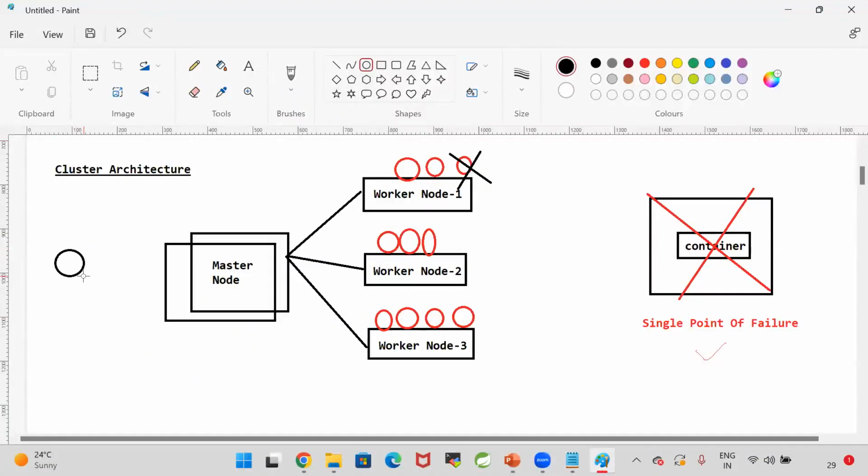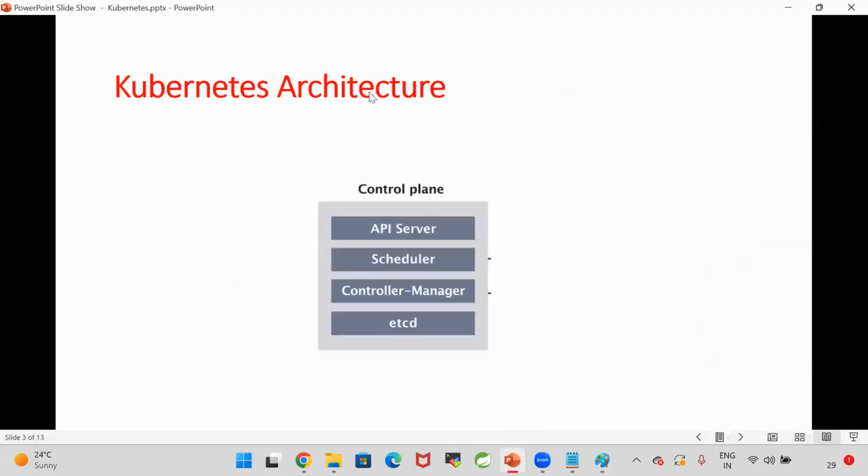Here I'm a DevOps engineer. I want to run my application. To run my application, I will create a Docker image. I will give the Docker image to the Kubernetes control plane. I will send a request to the Kubernetes master node. The master node is called the control plane in Kubernetes. When I send a request to the control plane to deploy my application as Docker containers, the API server is available in the control plane.